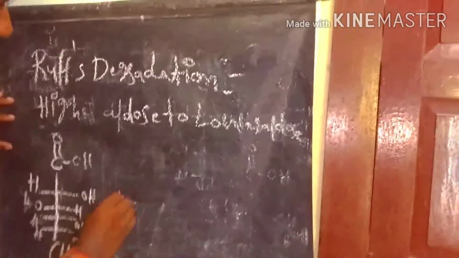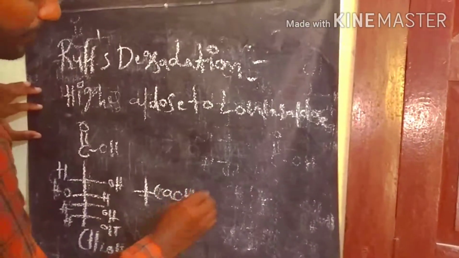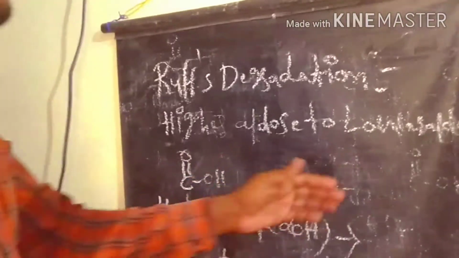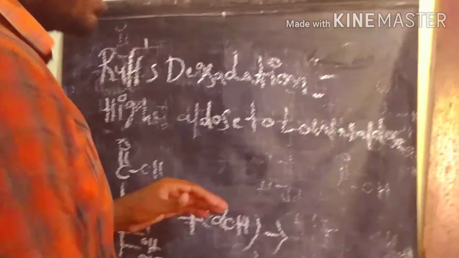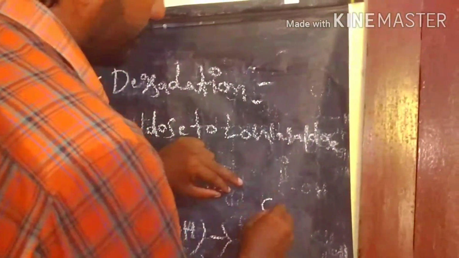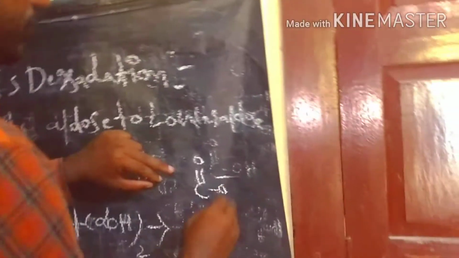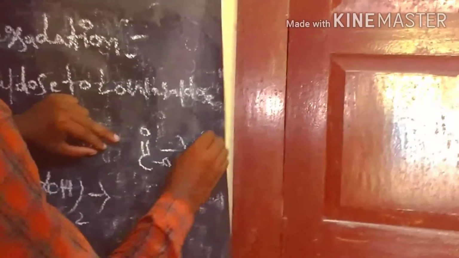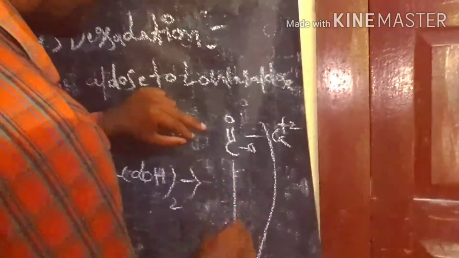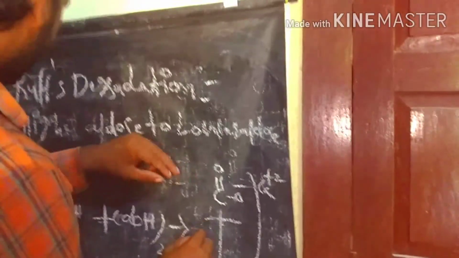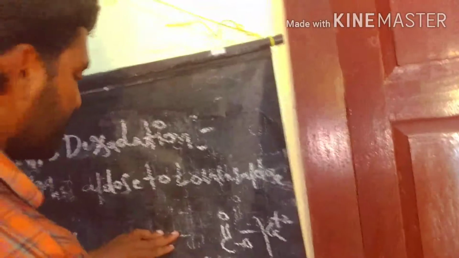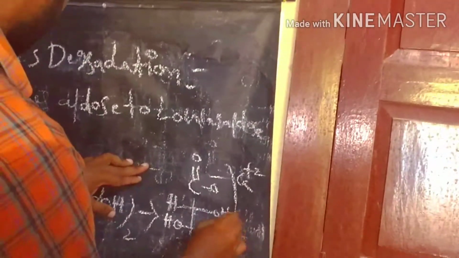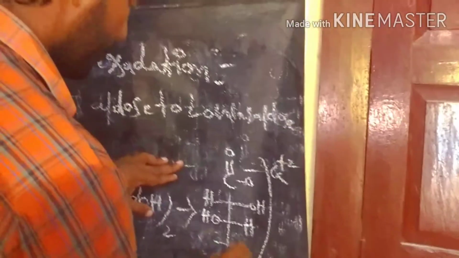calcium hydroxide. It is a base that reacts with the acid to form the calcium carboxylate salt. Here we have two moles of gluconic acid reacting with calcium hydroxide, and we get this salt.